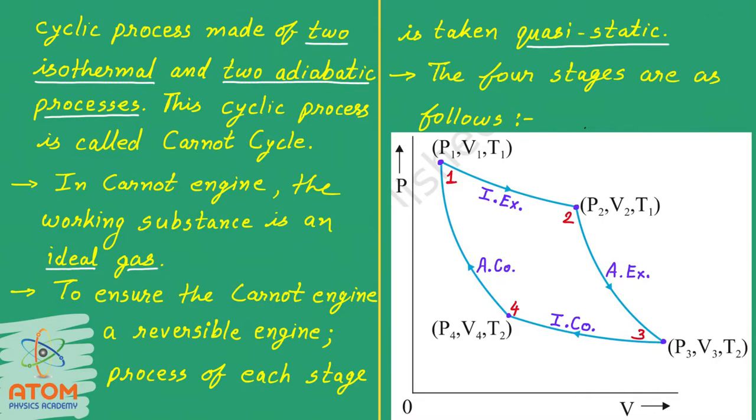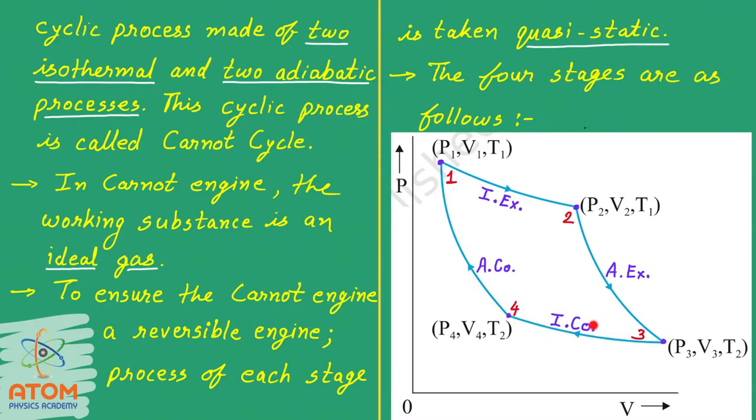Now, as we have discussed, there are four stages. This is the first stage where the gas gets isothermal expansion. This IEX means isothermal expansion. In the second stage, it gets adiabatic expansion. Here AEX means adiabatic expansion. In the third stage, it gets isothermal contraction.